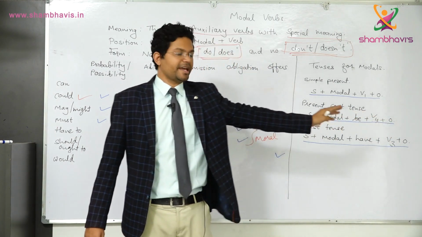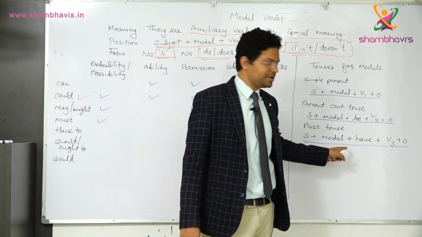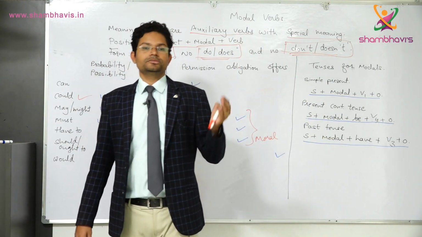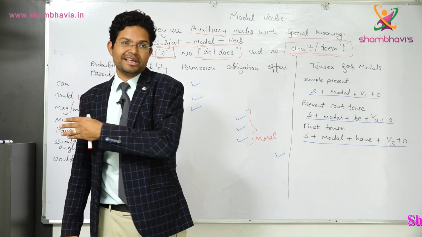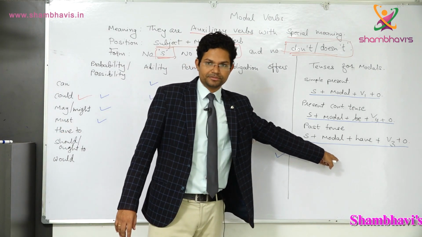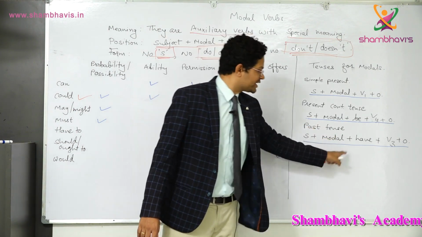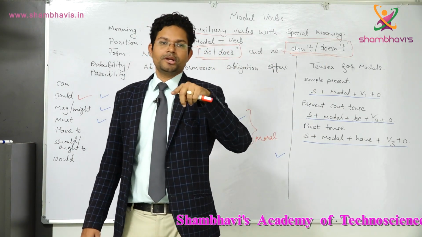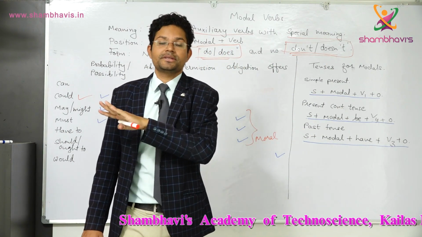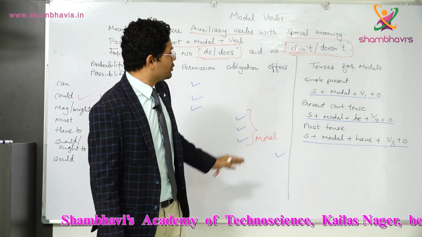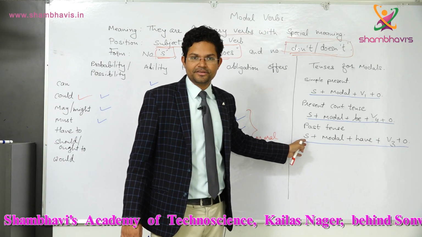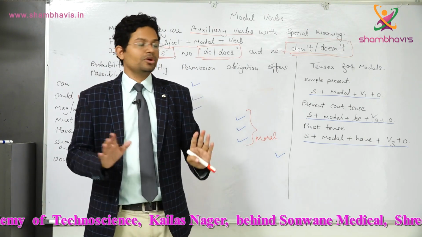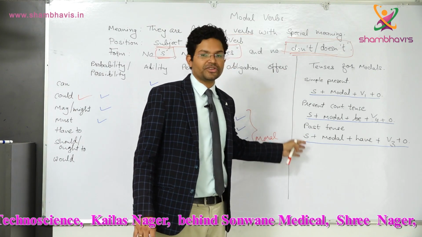When I want to make it negative, I will just put not in between modal and have. He could not have finished his work. In question format, I will take the modal verb could first, and then the subject, and then have, V3, the object, and then the question mark. Could he have finished his work? So we only have 1, 2 and 3 tenses. Remember, we don't have any other tenses. There is no perfect tense, there is no perfect continuous tense. We only have these three tenses.